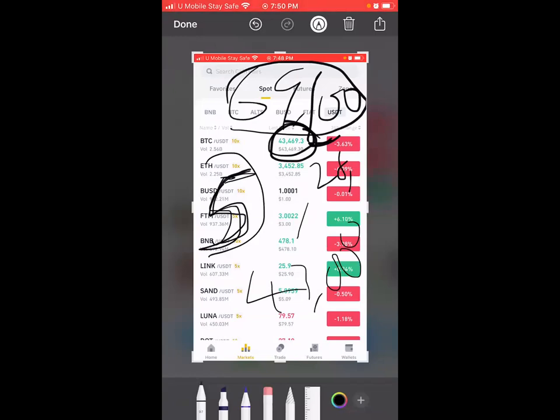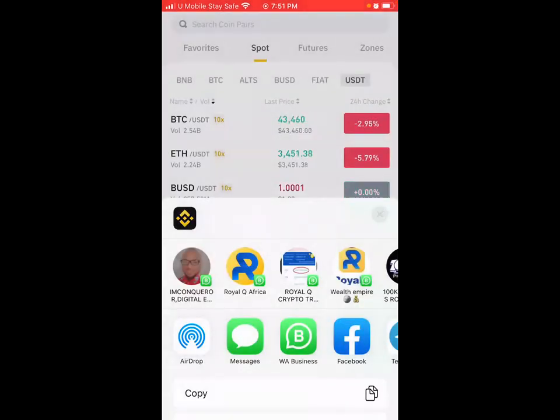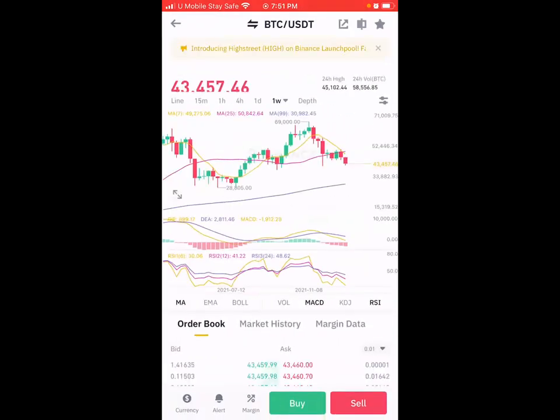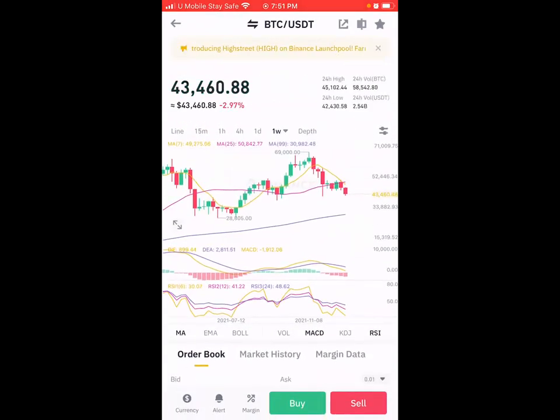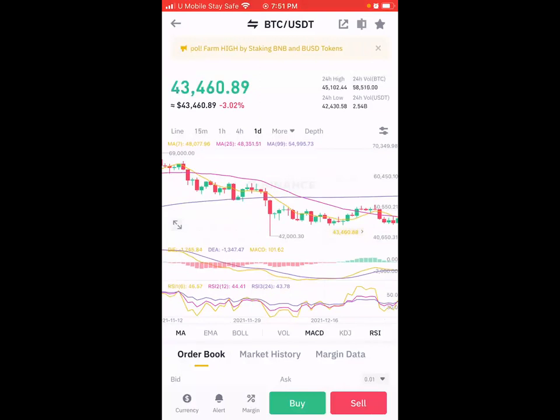I want you to understand that we are trading spot trade using RoyalQ bot, and you can never go wrong with spot trading. Every spot trade is a real-life activity. Now, here is another thing I want you to know that makes this bot amazing. Looking at this market called Bitcoin, what you could see here is a 1-week candle chart. Let me use a day candle chart. This is a day candle chart, okay?